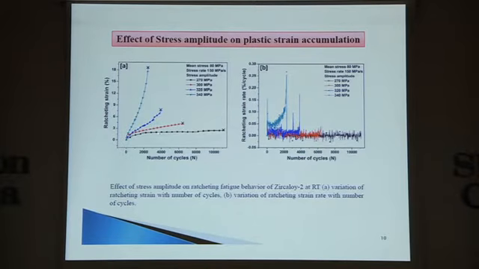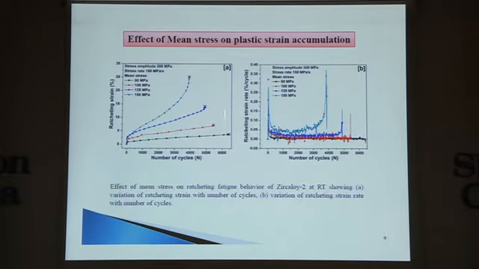Stress amplitude. While varying the stress amplitude, you can see the decrease in life is very large, and the severity of increase in plastic strain is very large. So we can see that the ratcheting strain increases very fast as we increase the stress amplitude, but at a lesser rate as compared to mean stress. So while varying the stress amplitude, it's a problem.